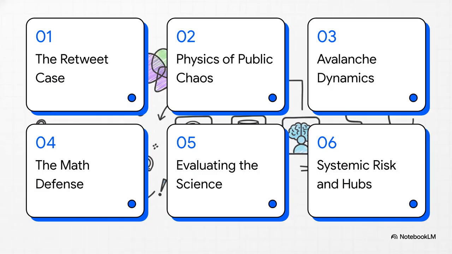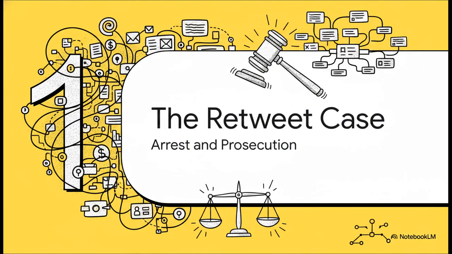All right, here's our roadmap for today. We'll start with the Retweet criminal case, then look at the physics of public chaos and Avalanche dynamics. After that, we'll break down the actual mathematical defense, evaluate the science, and finally wrap up with systemic risk and hubs. Let's get right into it. Section 1. The Retweet criminal case.